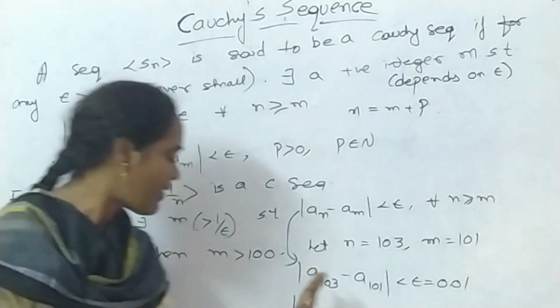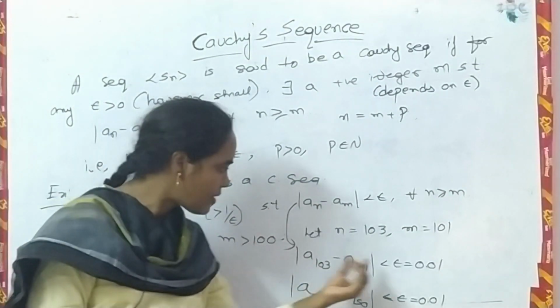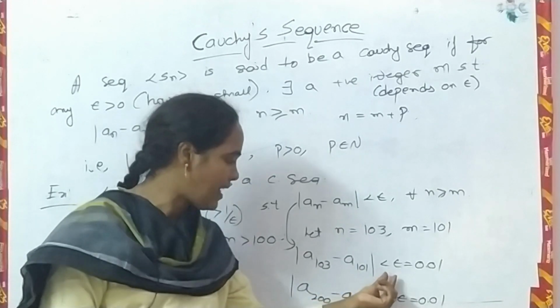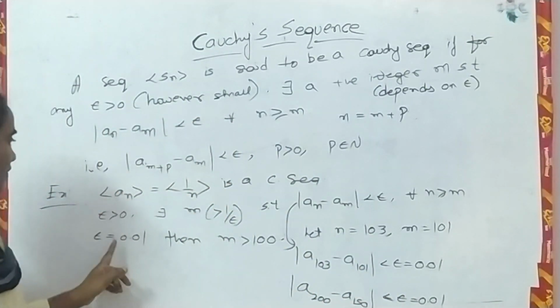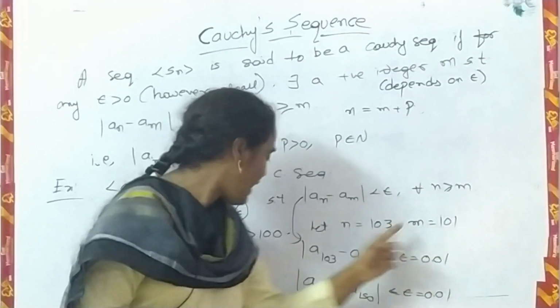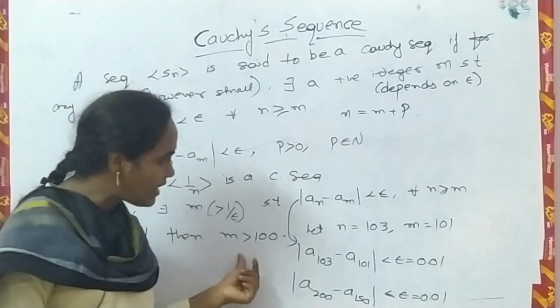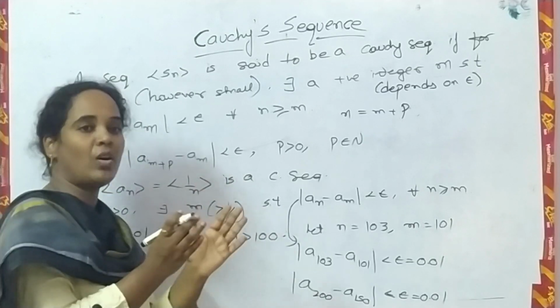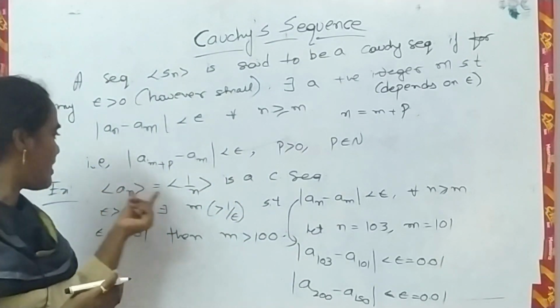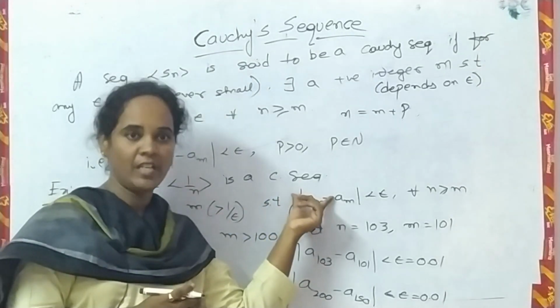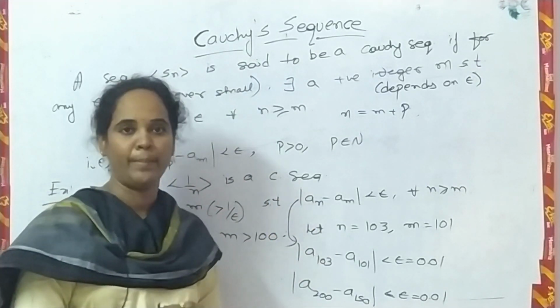Means if we choose the values like this, the difference between these values becomes less than epsilon. Means after some fixed point. What is that fixed point? After the 100th term, all the remaining terms come close to each other. That's why this sequence a_n is a Cauchy sequence. Now we will discuss one more example.